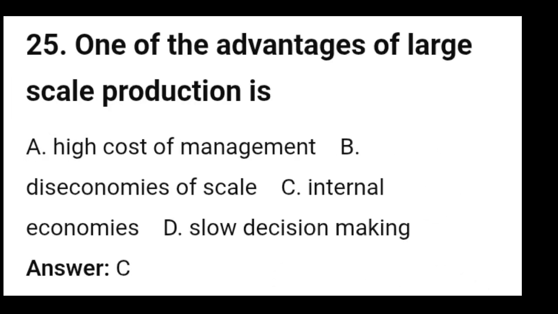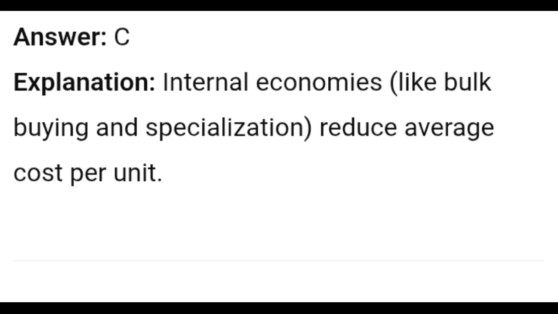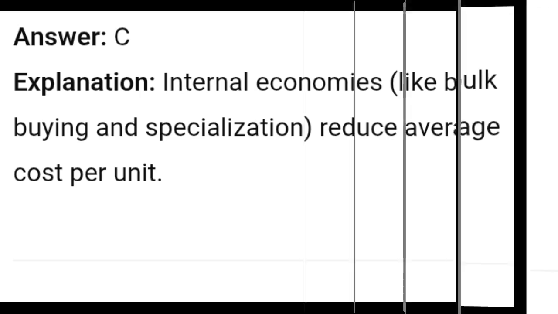25. One of the advantages of large-scale production is A. High cost of management, B. Diseconomies of scale, C. Internal economies, D. Slow decision-making. Answer C. Explanation: internal economies, like bulk buying and specialization, reduce average cost per unit.